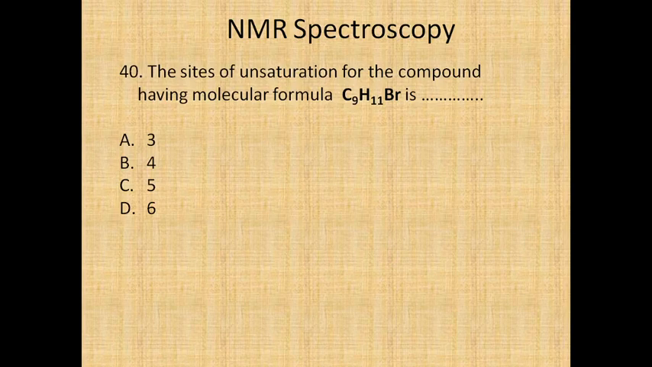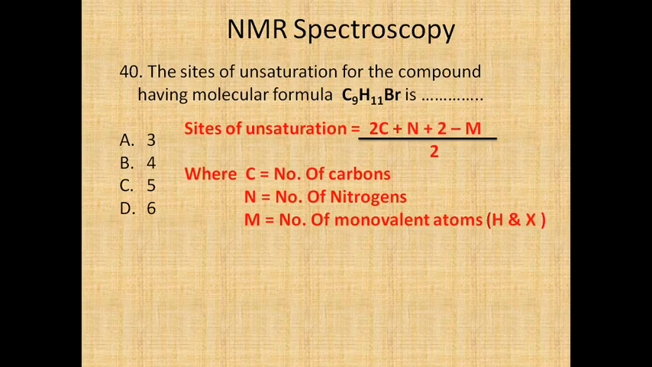Next, the sites of unsaturation for the compound having molecular formula C9H11Br is. How do we find the sites of unsaturation? We have a formula for that. Sites of unsaturation is equal to (2C plus N plus 2 minus M) divided by 2. Here C stands for the number of carbons, N the number of nitrogens, and M the number of monovalent atoms, which includes hydrogen and halogens. Any other elements, like oxygen or sulfur, you can exclude.